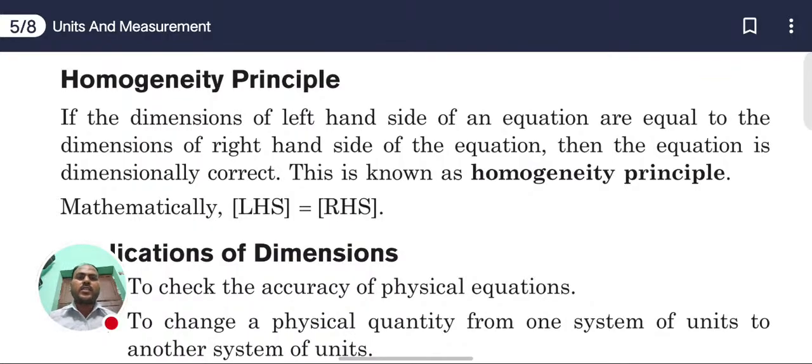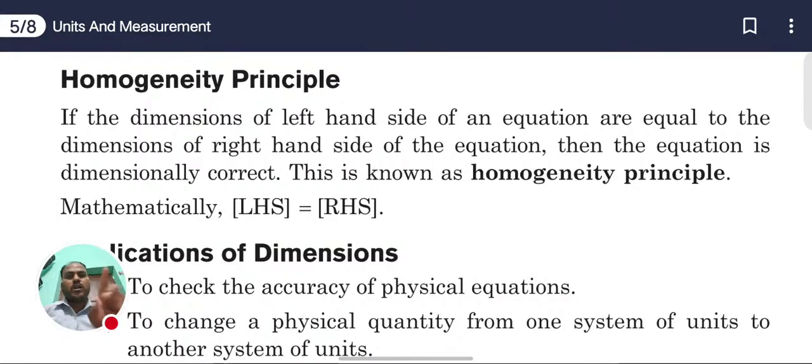Mathematically, LHS equals RHS. Homogeneity means RHS is equal to LHS or LHS is equal to RHS. Suppose we have the equation F equal to M into A. How are we getting N from M into A? From the RHS we are getting N, and from the F we will get N. So this satisfies the homogeneity principle.